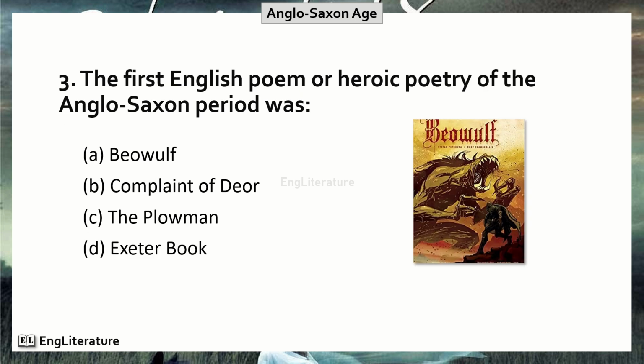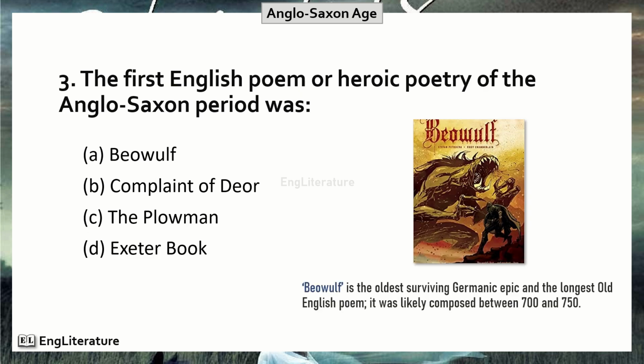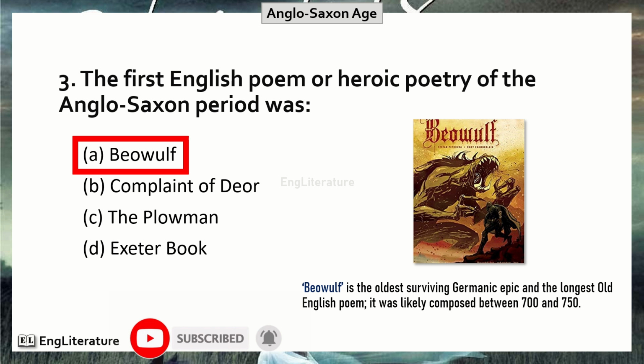The first English poem or heroic poetry of the Anglo-Saxon period was. Friends, look at the analysis. Beowulf is the oldest surviving Germanic epic and the longest Old English poem. It was likely composed between 700 and 750. Hence, the right option is number A. Beowulf is the first English poem or heroic poetry of the Anglo-Saxon period.